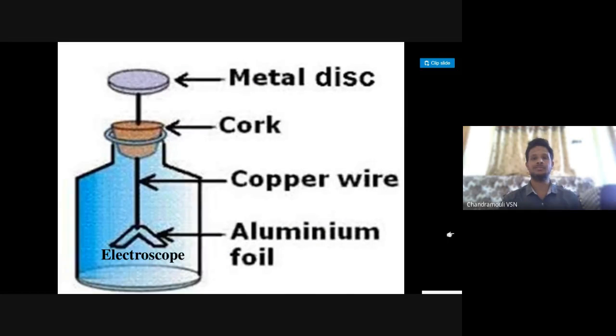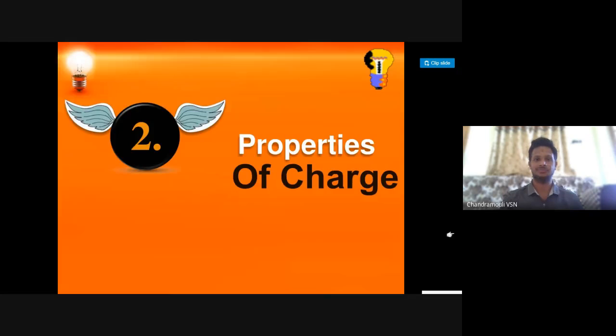Next, this is a gold leaf electroscope. It consists of a metal disc, a cap, and a copper wire. At the end of the copper wire, we have aluminum foils. If you place a charged rod near the metal disc, the leaves of the gold leaf electroscope move away. As they move away, that indicates the presence of electricity.